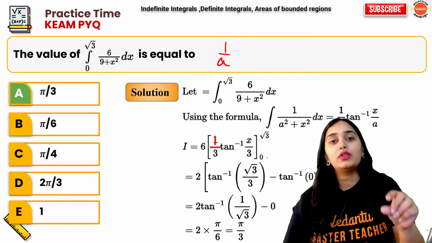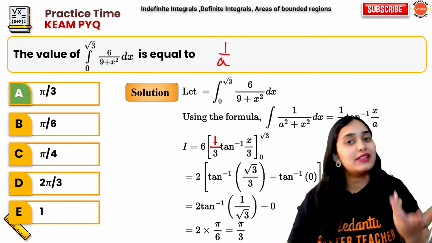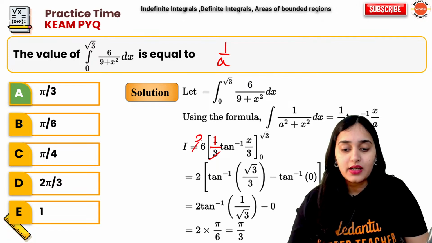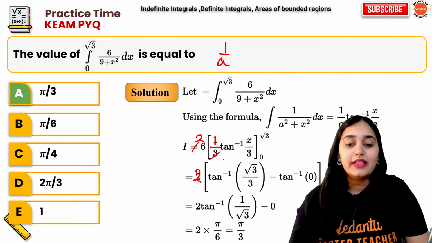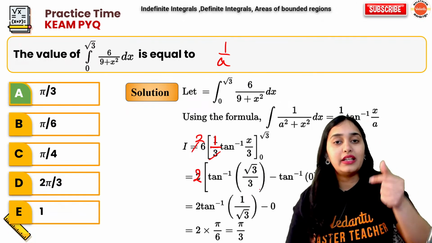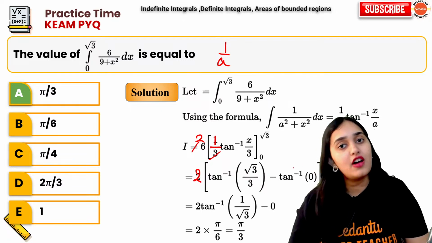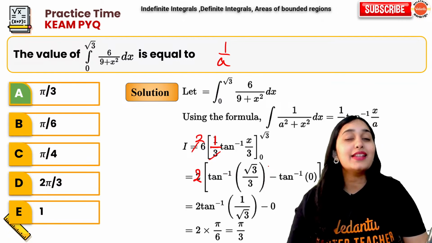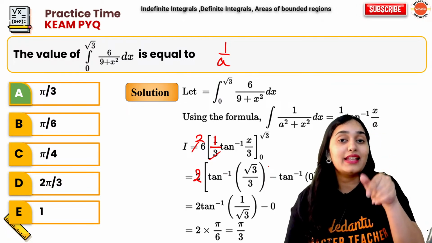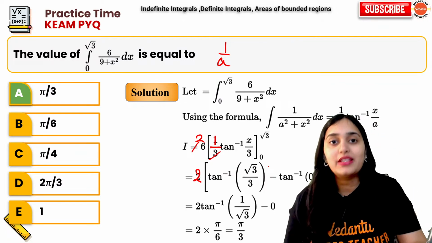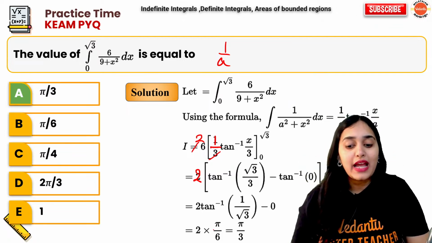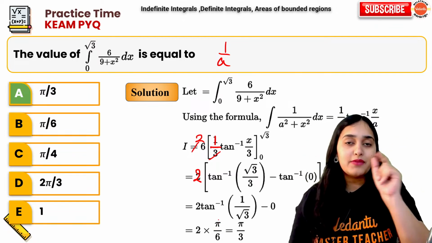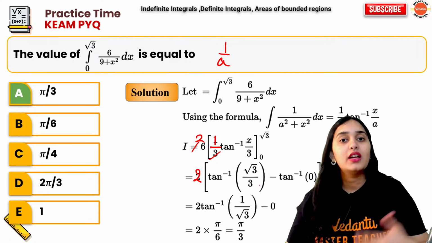We put root 3 and 0 and subtract. Here 3 twos are 6, so this becomes 2 times tan inverse of root 3 by 3 minus tan inverse of 0. So this becomes tan inverse 1 by root 3, which is tan 30 degree, that is pi by 6. So 2 times pi by 6 minus 0 is pi by 3.